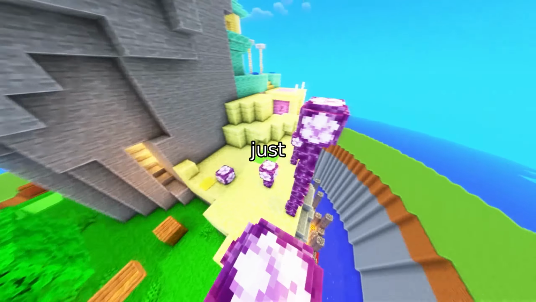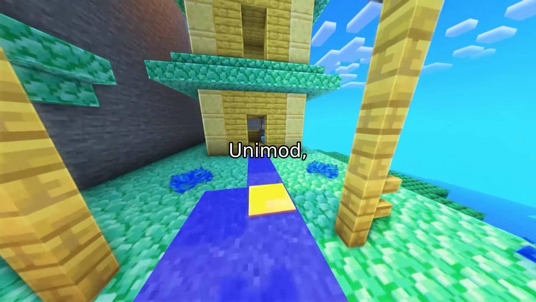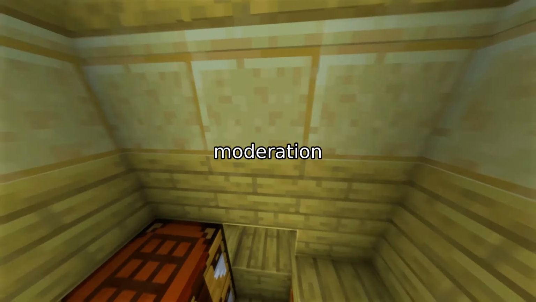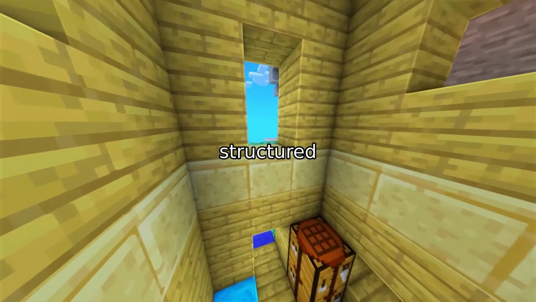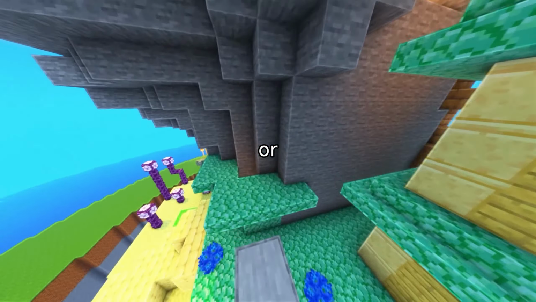Imagine a world where AI doesn't just say unsafe, but explains why step by step. Today, we're diving into UniMod, a breakthrough framework that transforms safety moderation from a black box binary decision into a structured reasoning journey. Traditional models rely on sparse binary labels, safe or unsafe.